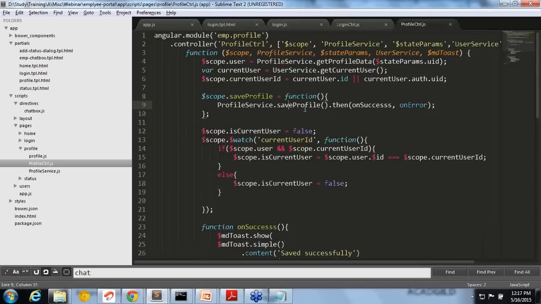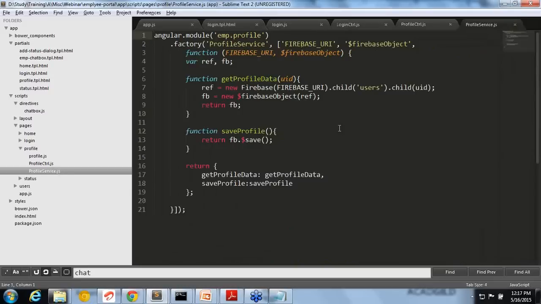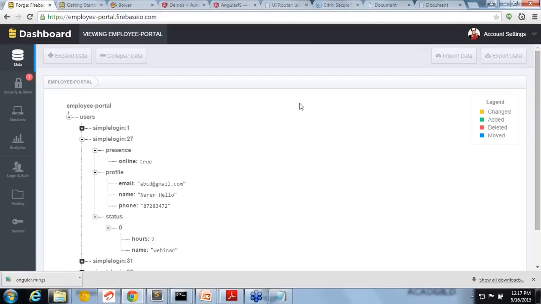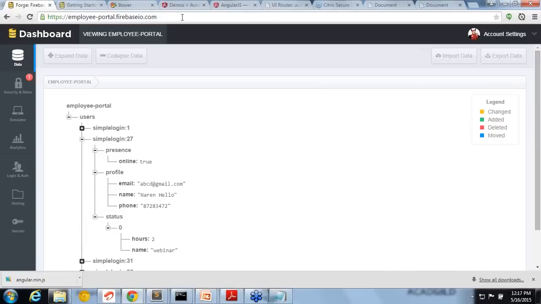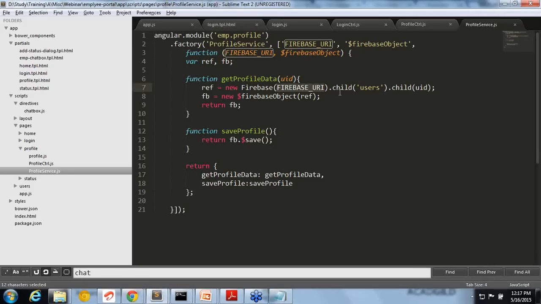In the profile page, we are just creating a reference. So there's a Firebase object. This will be confusing for you because there are a lot of things in Firebase, so don't worry about Firebase for now. You just get the idea that Firebase is for real-time syncing. In that Firebase, we need the URL. This is the URL for our database, you can think of. In that we are getting the users, and I am creating a reference or instance of that object.